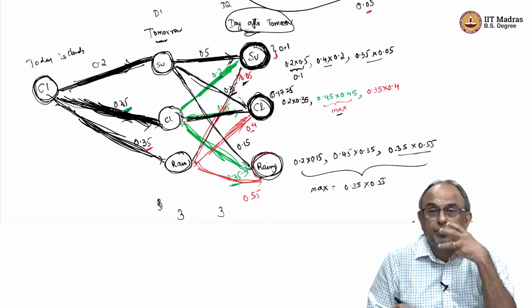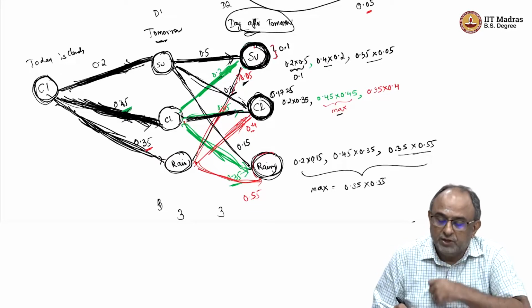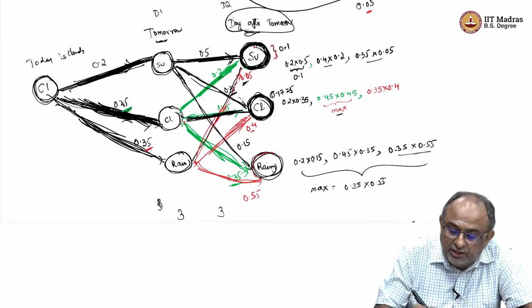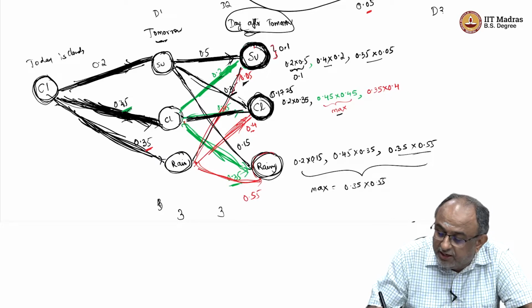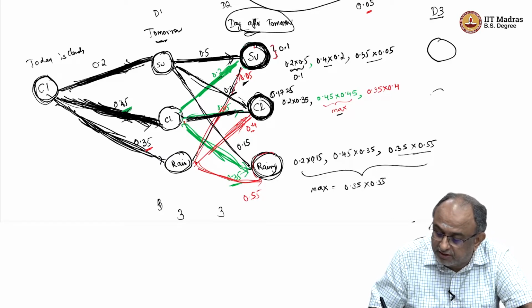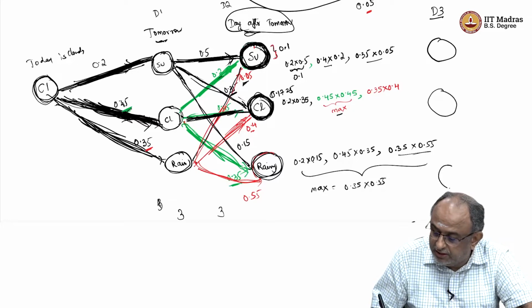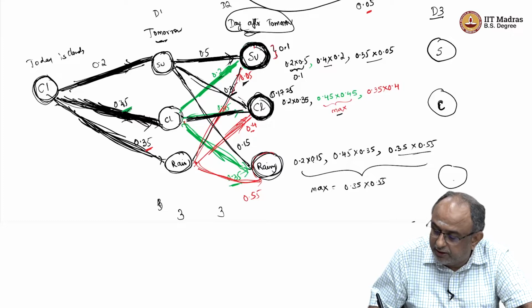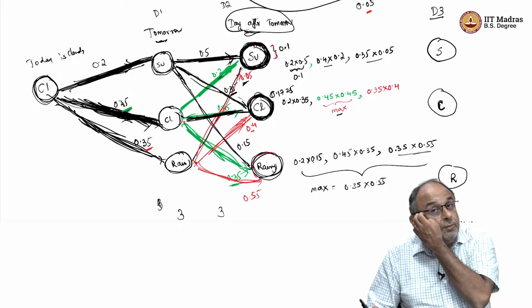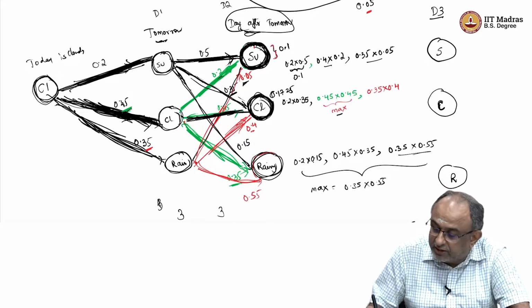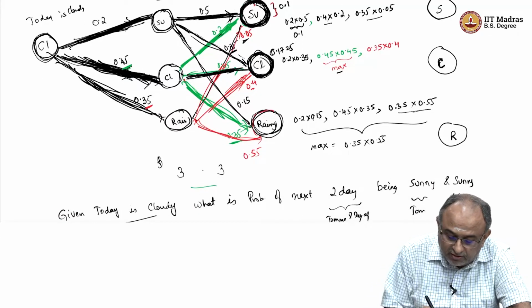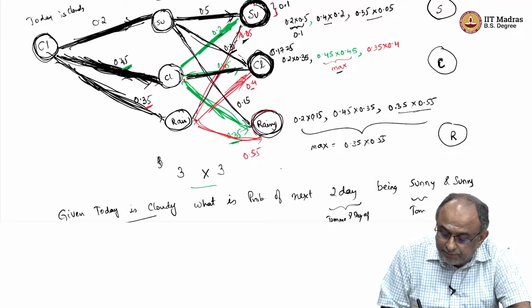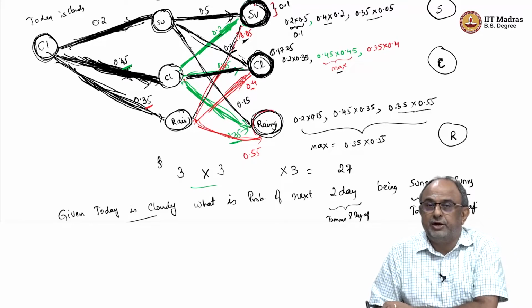Now the power of Viterbi is that if I now have D1, D2, and I am looking at D3, day 3, I am asking here again, 3 states are there: sunny, rainy, cloudy. So this is sunny, cloudy and rainy. The beauty is we said that if there are 3, this is 3 into 3 paths, another 3 will come, so it will become 27 paths I have to evaluate.